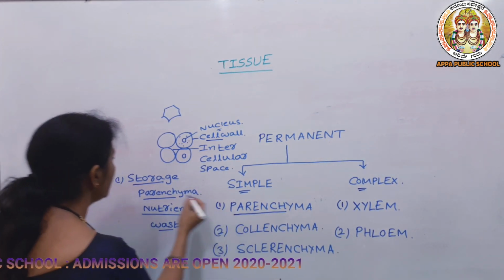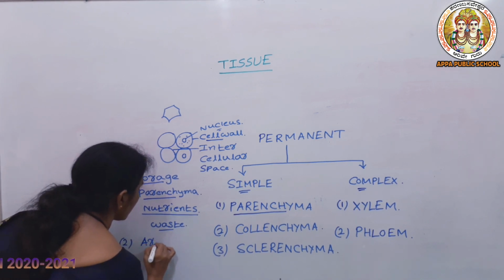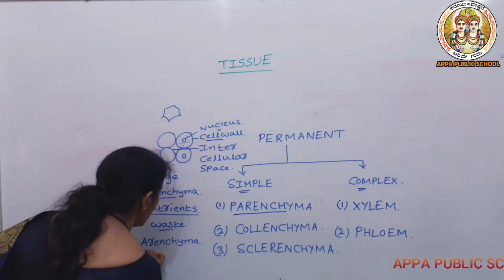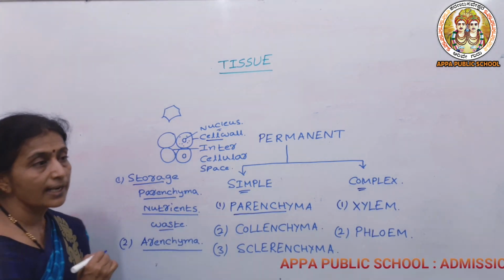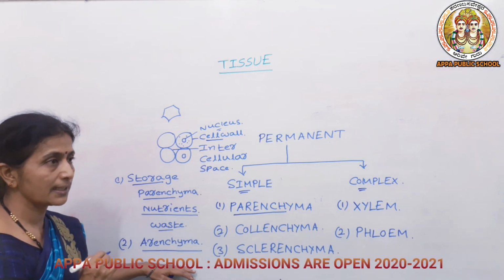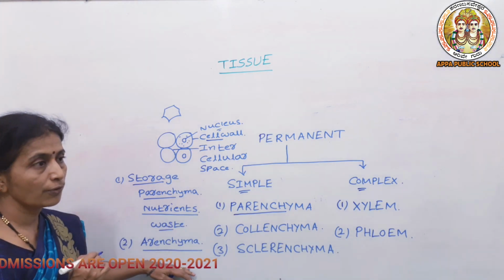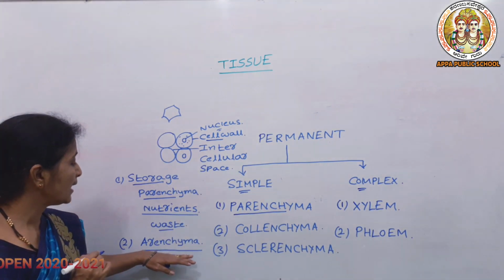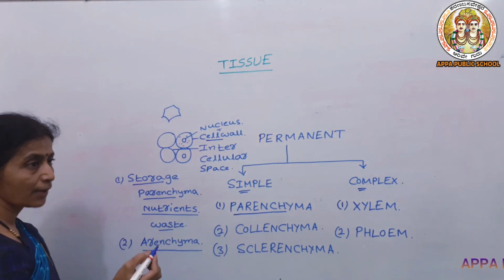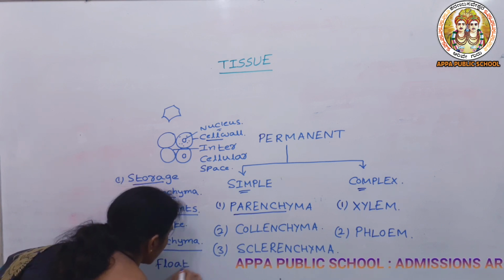Then let us move to the second one. The second one is the aerenchyma. Aerenchyma means it consists of air cavities. In between you can see the air cavities, and the function of these air cavities is that they produce buoyancy, which means the capacity to float on water. In aquatic plants, if aerenchyma is present, it helps these aquatic plants to float. That is the main characteristic of aerenchyma.